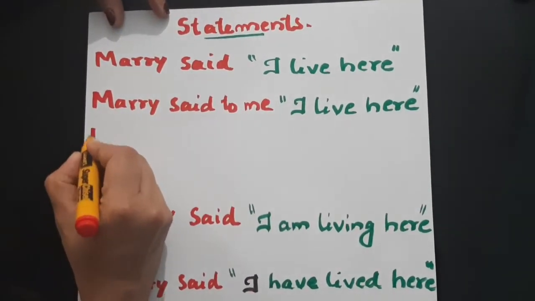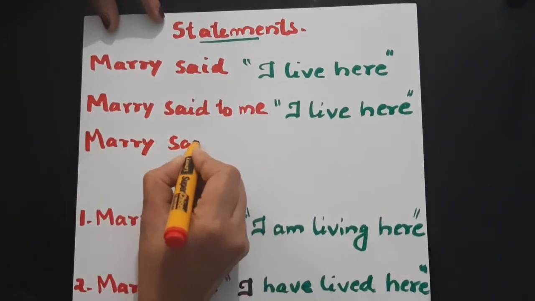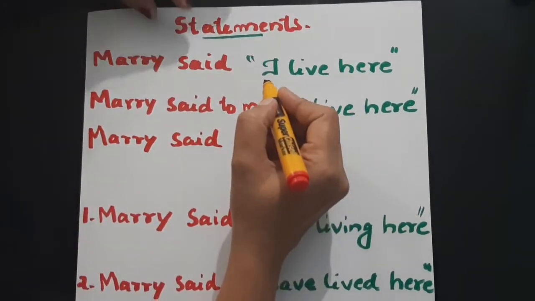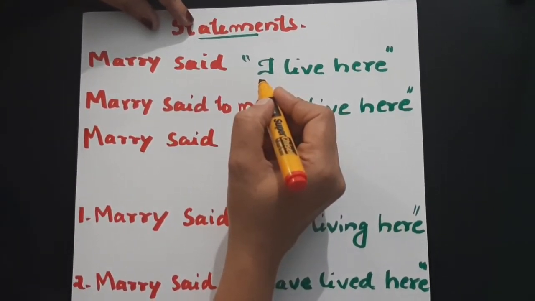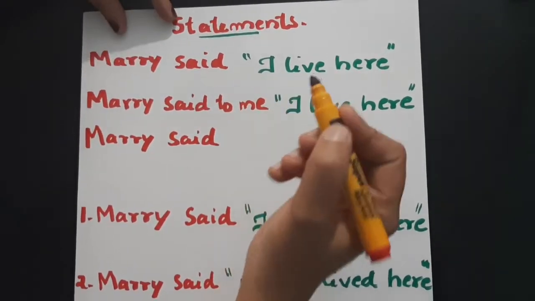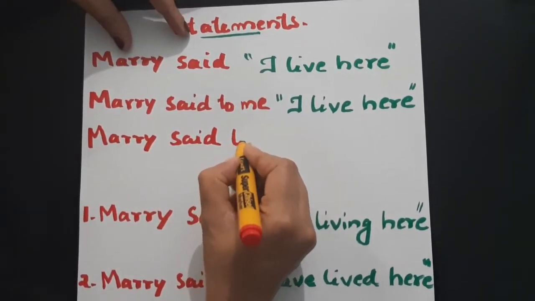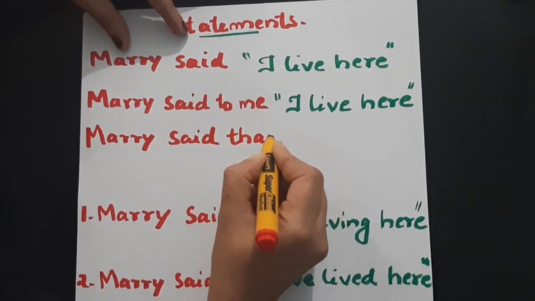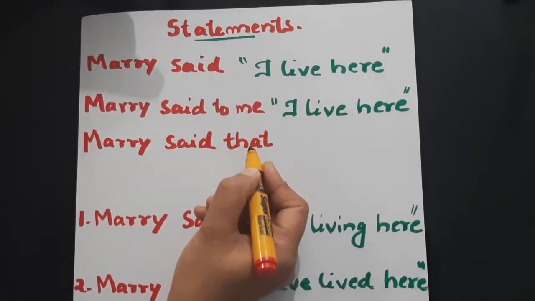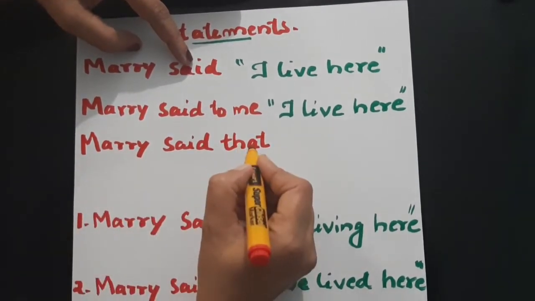See, Mary said. As far as the statement is considered, the first rule for you is this: you need to use a conjunction, a connective word, that. You need to use a connecting word, that. You must use that in statements. So Mary said that.